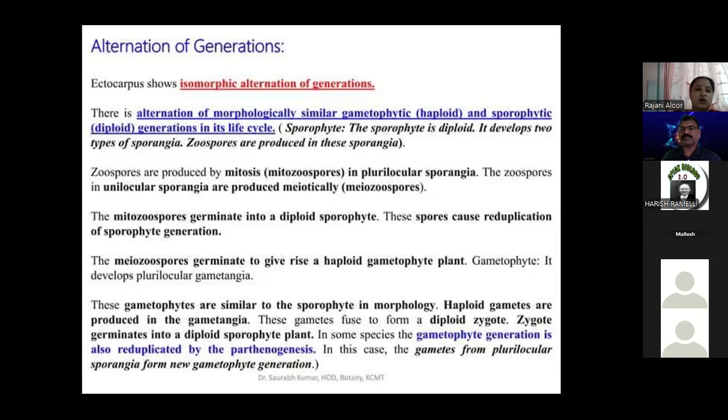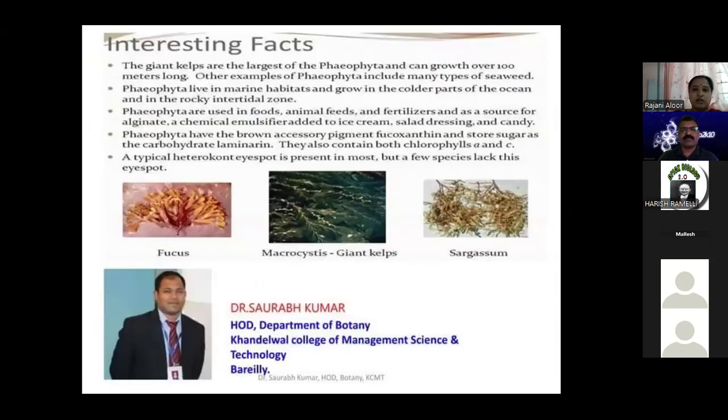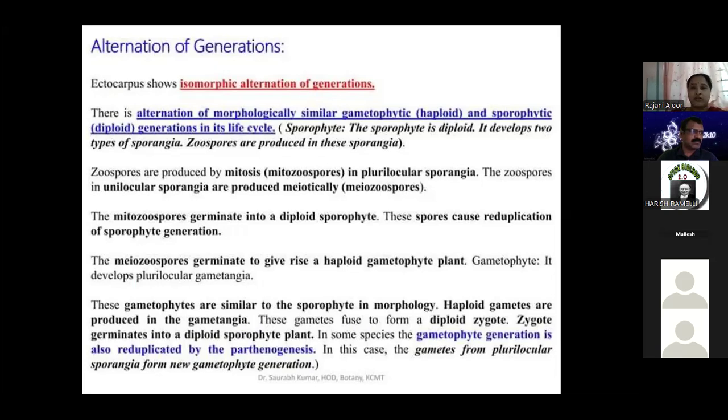It is also replicated by parthenogenesis. In this case, the gametes from plurilocular sporangia form a new gametophytic generation. This life cycle is called alternation of generations. This is the total study of Ectocarpus.